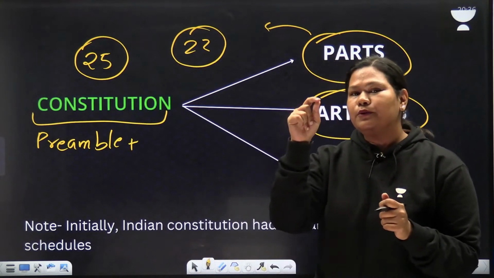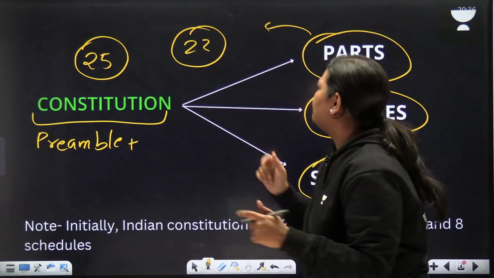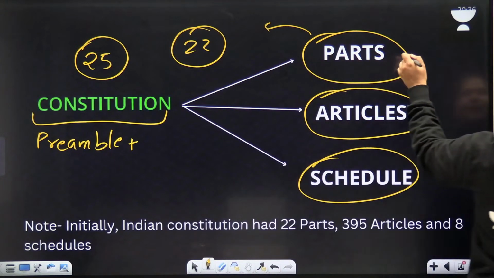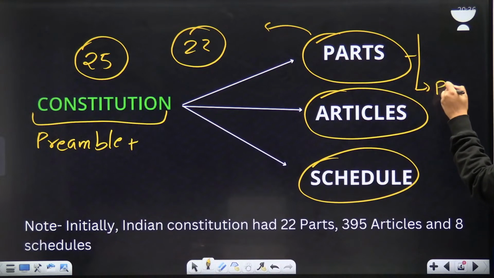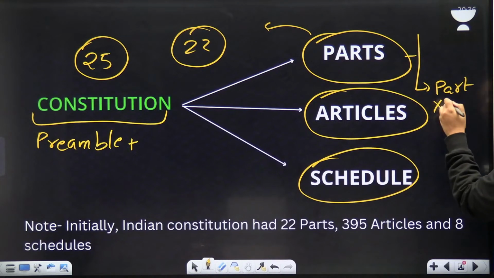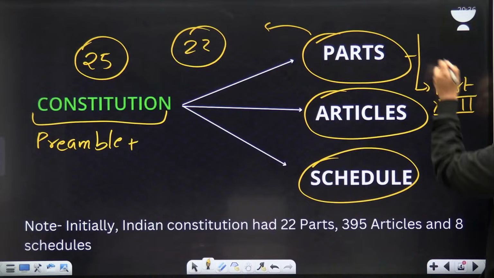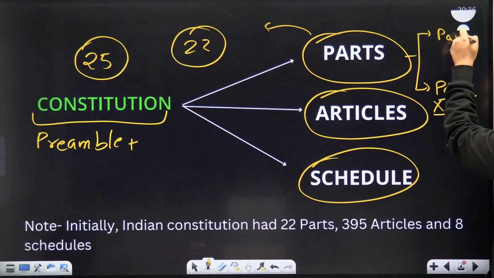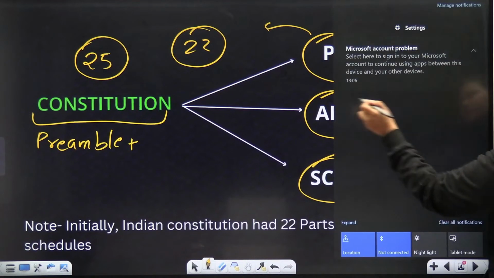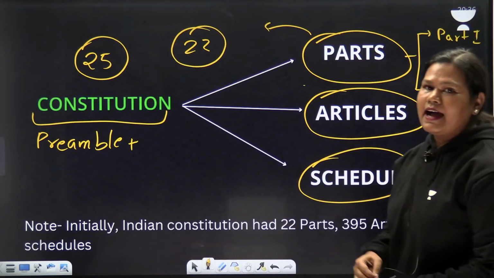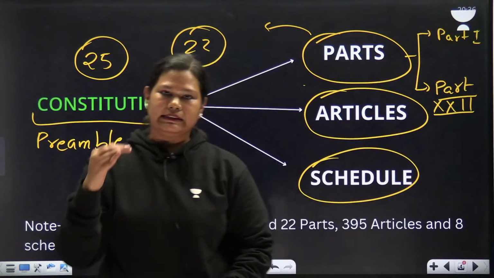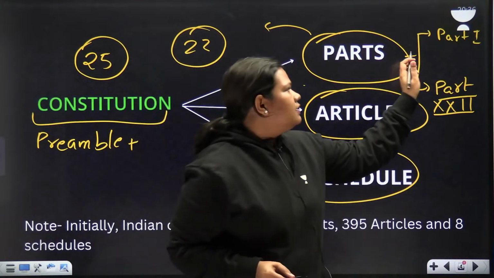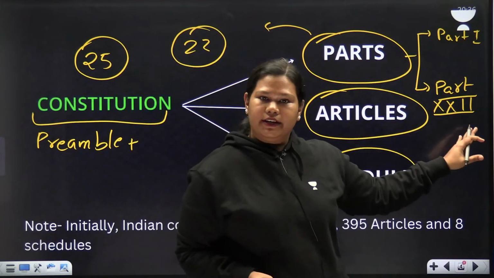But if you notice the numbering, the last part is still part 22. It starts from part 1, part 2, part 3, part 4, till part 22.